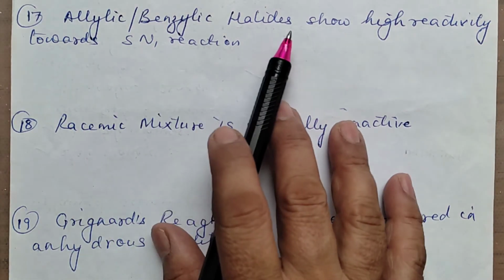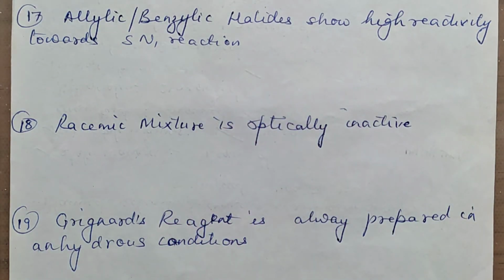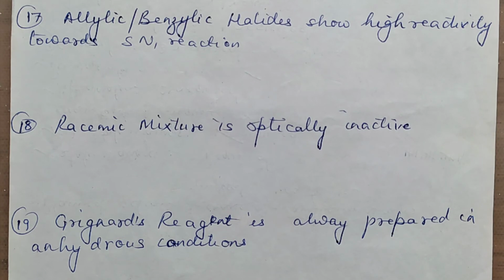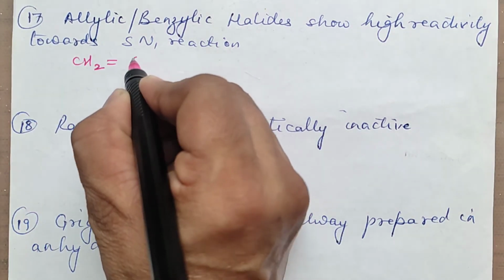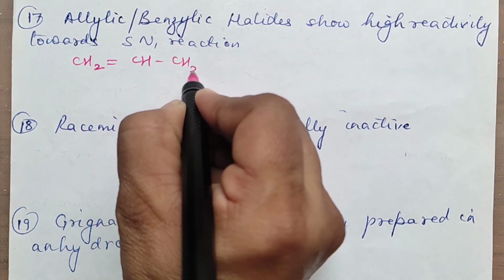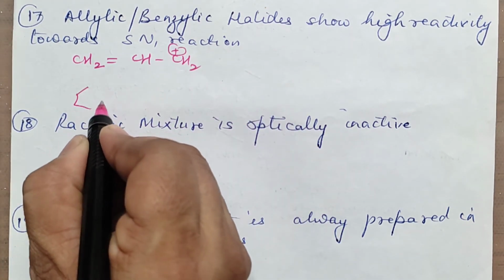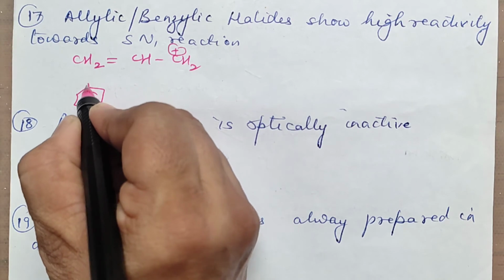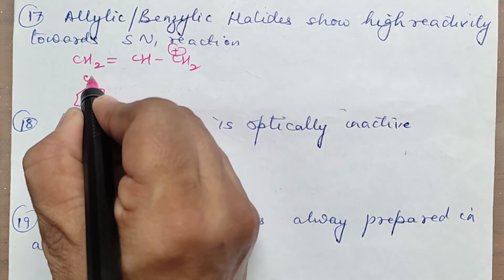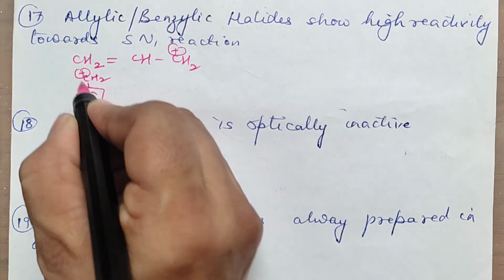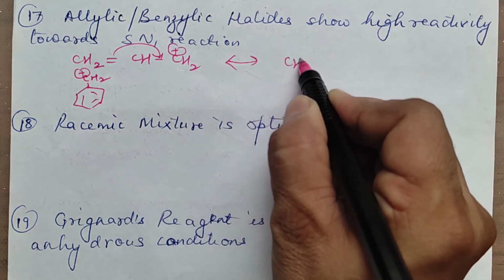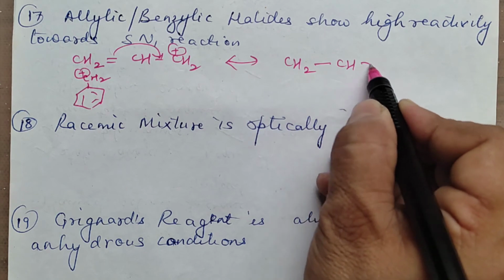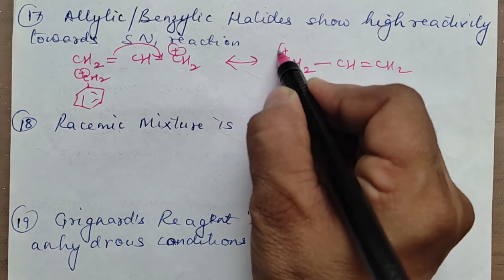Allylic or benzylic halides show high reactivity toward SN1 reaction. For this, you will take the example of allyl. You will write down the example of the allyl ion. You will write the structure of benzyl, C6H5CH2, and draw the resonating structures. You will write that due to resonance in both the cases, it is more stable.